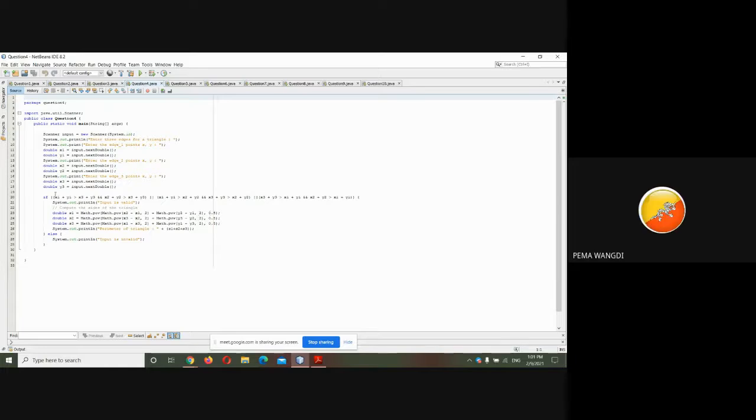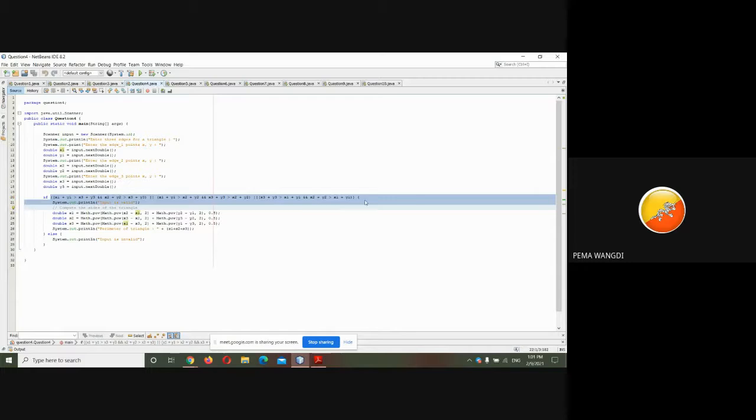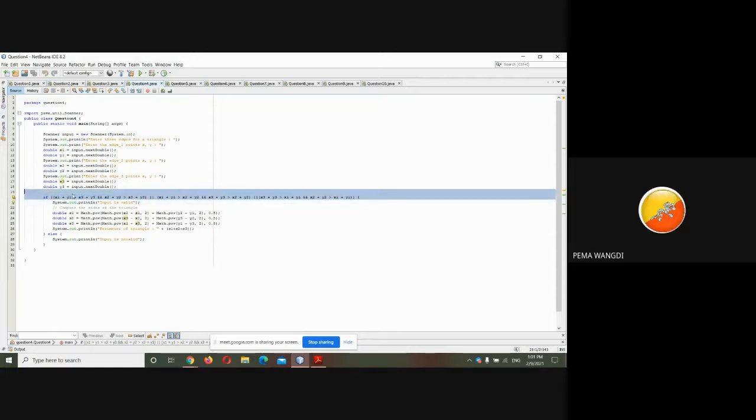Madam, how can I create this formula? I got this from Google, madam. It's very difficult for me to create a formula. Okay, so it's easy. The summation of two sides should be greater than the other side, right? One side should be smaller than the sum of the other two. That is what we are talking about here. Like this, right, madam? Yes, exactly.